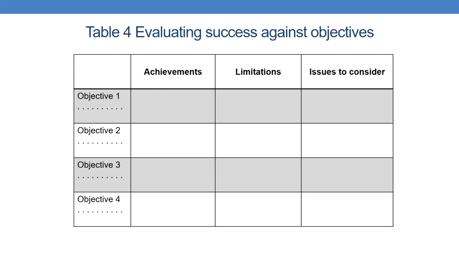So, the most straightforward way to evaluate research projects is to look back at the objectives you set for the project and consider to what extent they have been achieved. So, for example, you have 4 objectives. You can very well list out the achievements that you have had, whether you have achieved each of these objectives, what are the limitations in each of these objectives, and what are the issues that you may want to consider because of the limitations that exist in the objectives that you have achieved. Now, one problem with evaluation against objectives is that the original objectives may not have been written in such a way as to express clearly all the purposes which were in fact being pursued through the project.